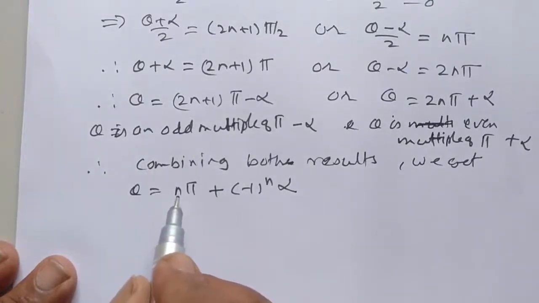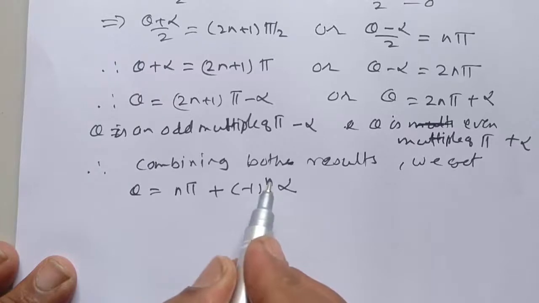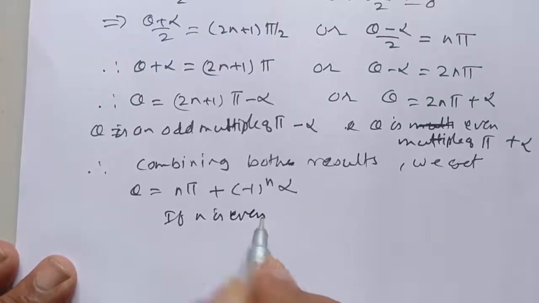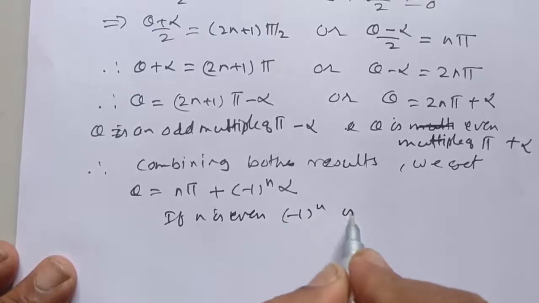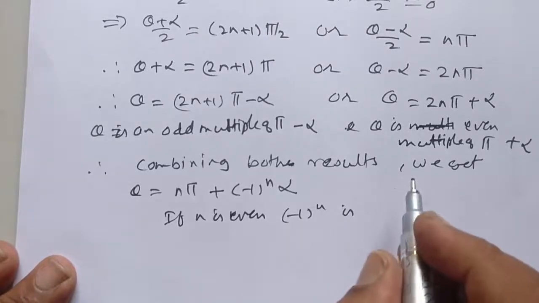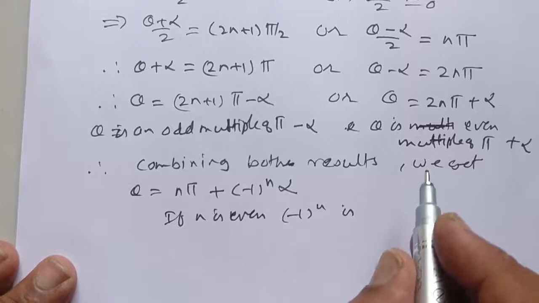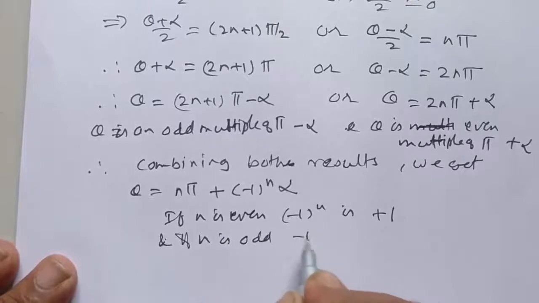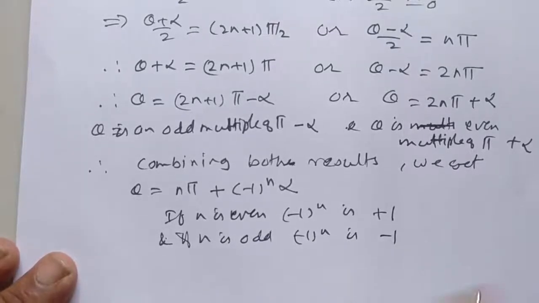If n is even, then minus 1 raised to n is plus 1, and if n is odd, minus 1 raised to n is minus 1.